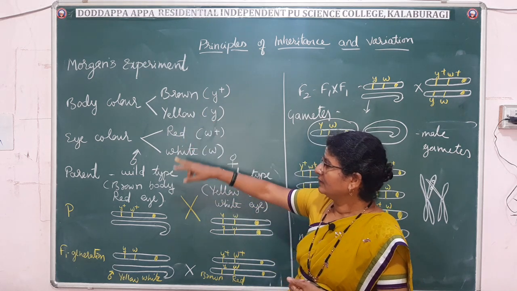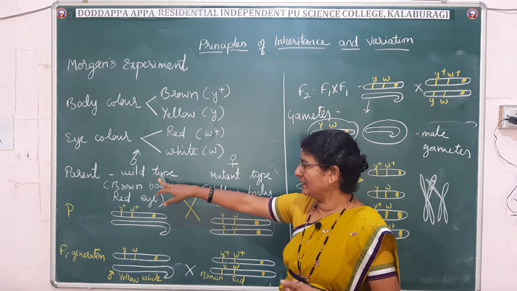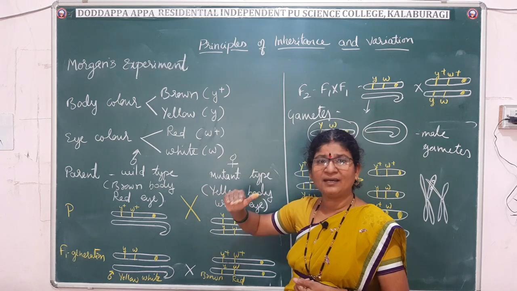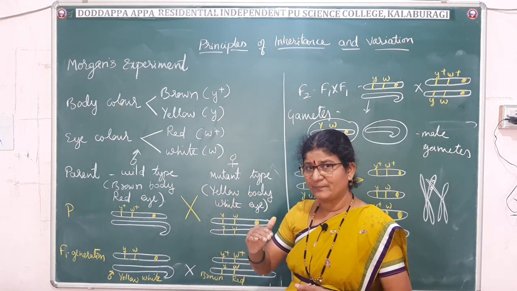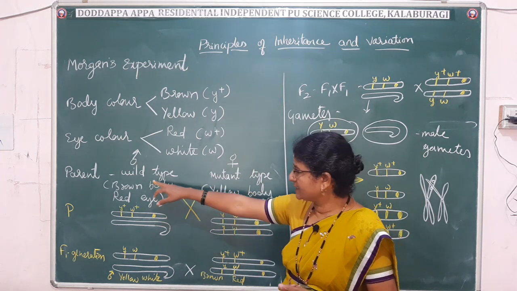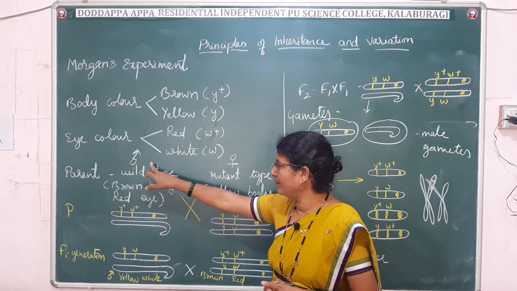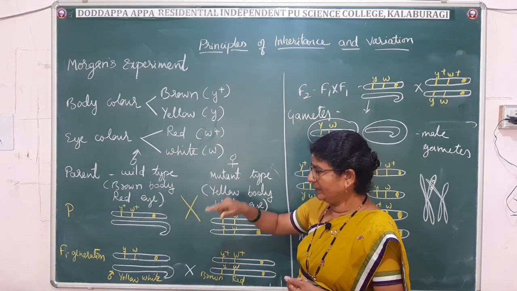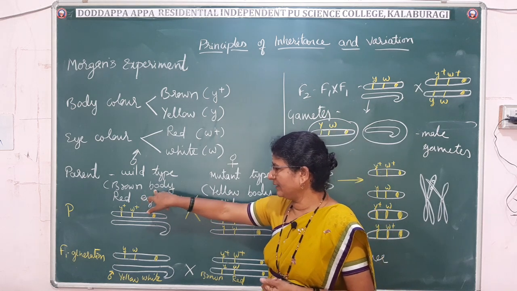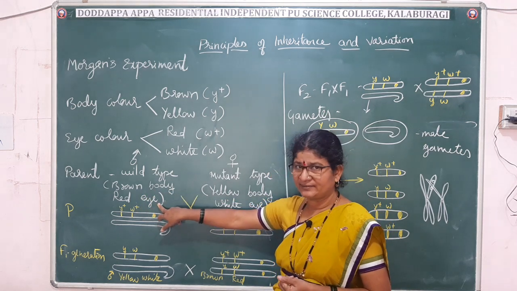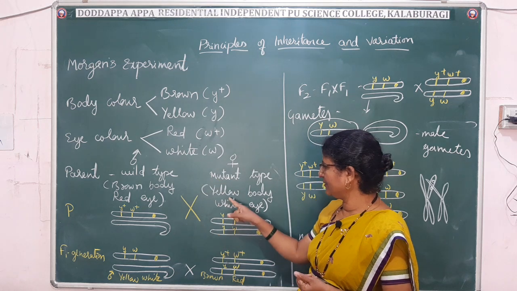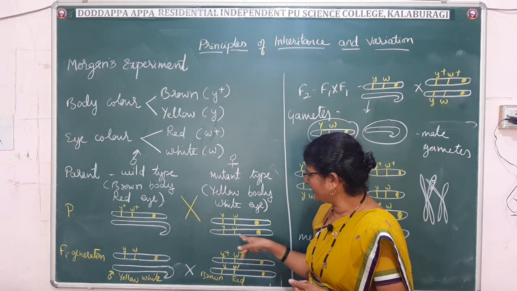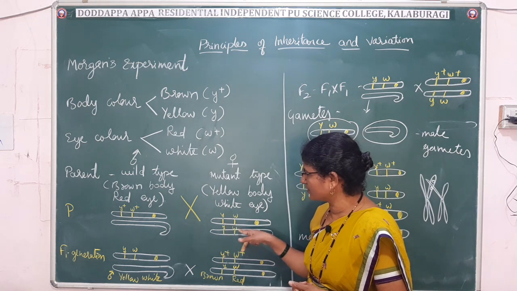And here Morgan selected the homozygous parent. He selected pure line parents as Mendel did. That is, he selected a wild type male and a mutant type female. In the wild, brown body color and red eyes were there, and in the mutant, yellow body and white eyes were there. So we have indicated these genes on the sex chromosome.